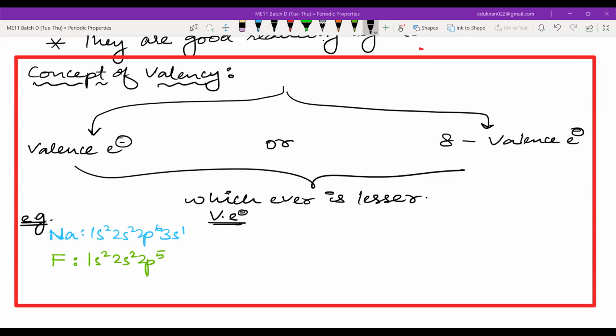You don't remember now? What is the valence shell? And how do we check the valence shell? Valence shell means what? Go to the electronic configuration. You have not heard about valence shell? You have not watched the lectures also, or what? You attended the lecture? Then please go to those notes.